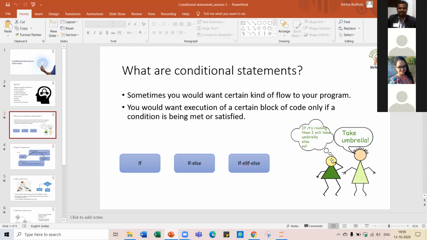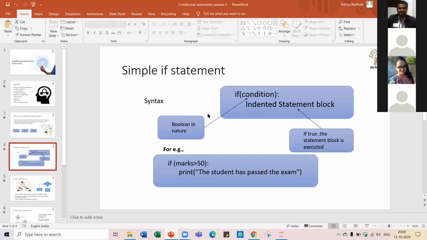We will see in detail how all of this works. Basically, we have three types of conditional statements: the first one is if, the second one is if else, and the third one is else if. We will look at each one of them one by one.